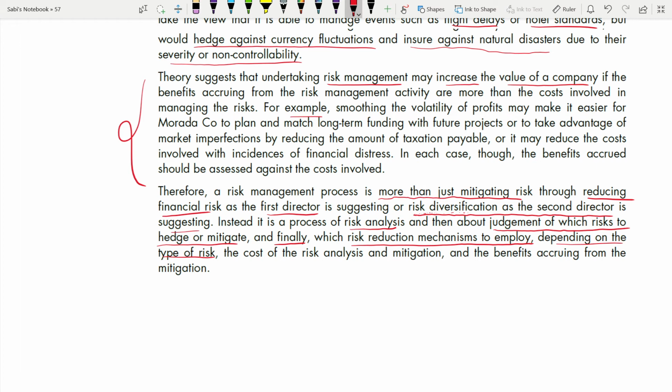And the cost of risk analysis also has to be taken into consideration. You just cannot do any risk analysis if the cost is more than the benefit of doing that analysis. And also mitigation, and the benefits acquired from the mitigation. You have to do a cost benefit analysis to decide which to mitigate, which to diversify, whether you have to hedge, depending on the type, all these things.